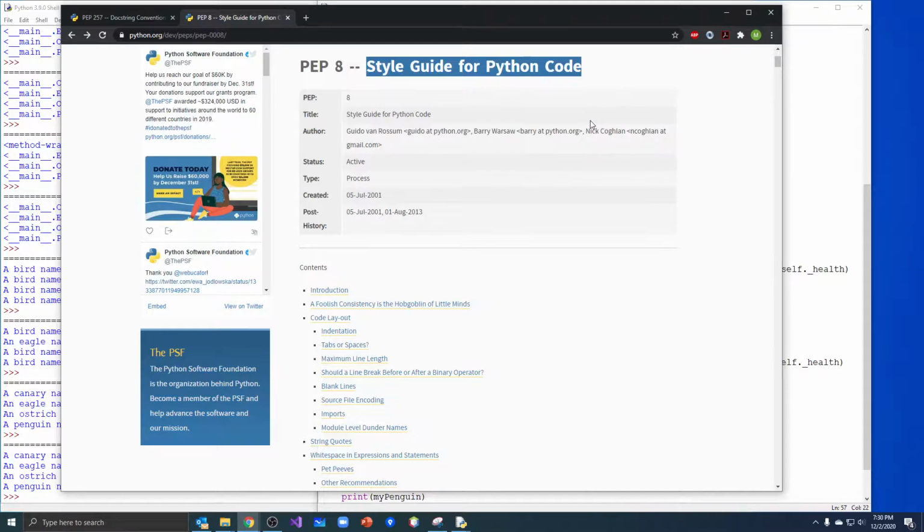There are different styles, like for you people that program Java. Do you put the curly brace at the end of the method signature, or do you put it on the next line? There's that great debate. So Python actually has a style guide that tells us exactly how we should type our Python code.